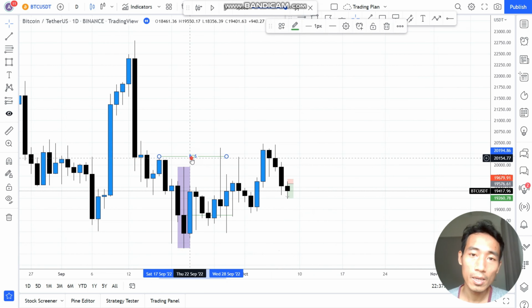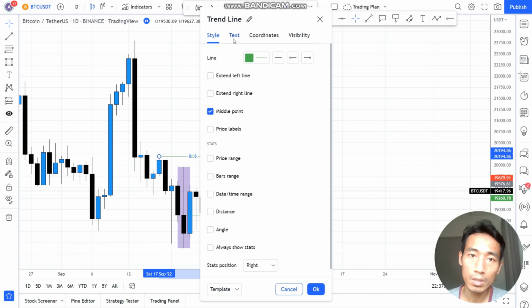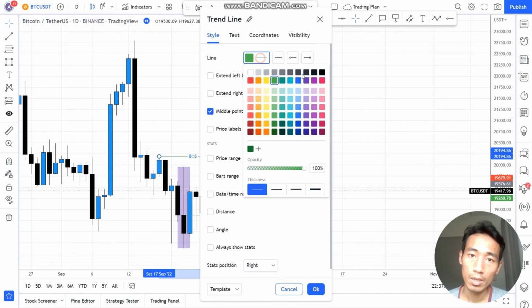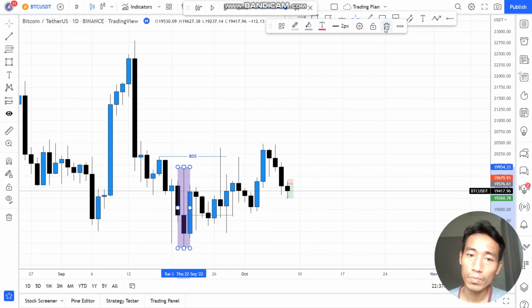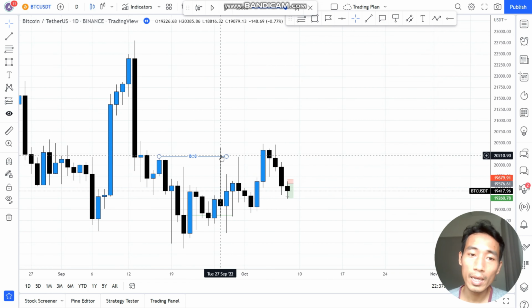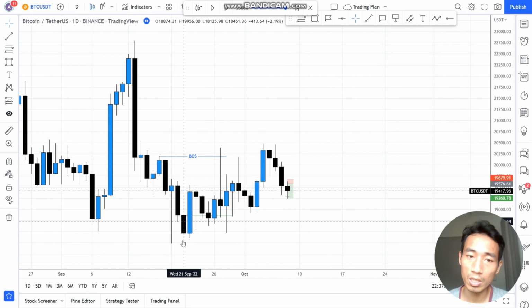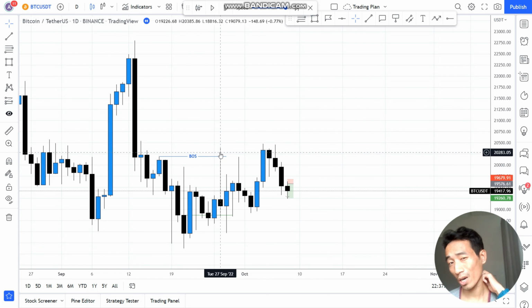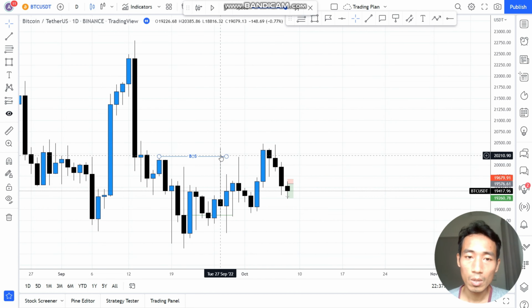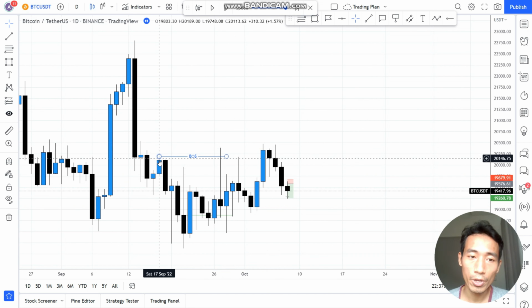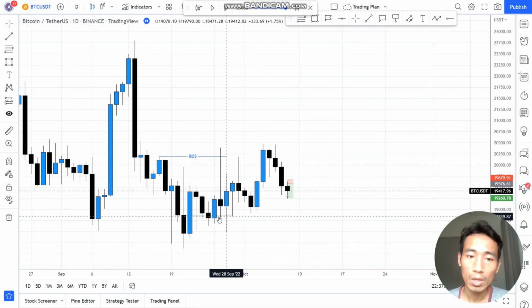Well, this may be a break of structure, or BOS. We are around here, but I need to analyze the situation on the daily chart to have an idea about where price is heading. Eventually, after taking out the high right here, it continues back and consolidates between the body of this candle and this.